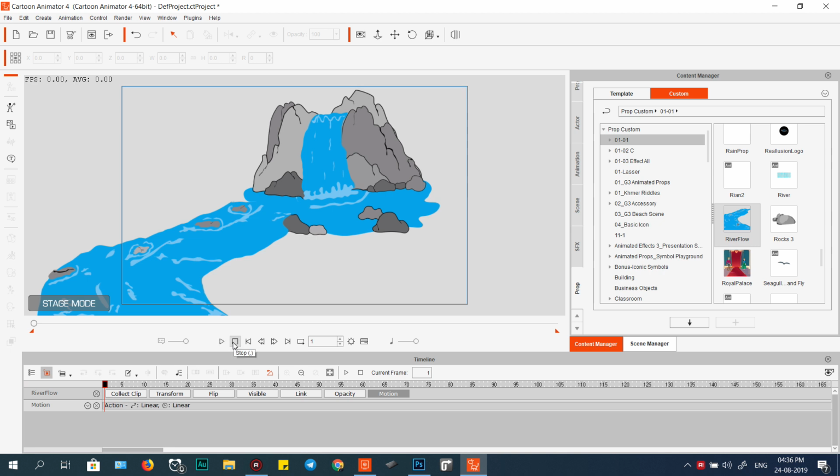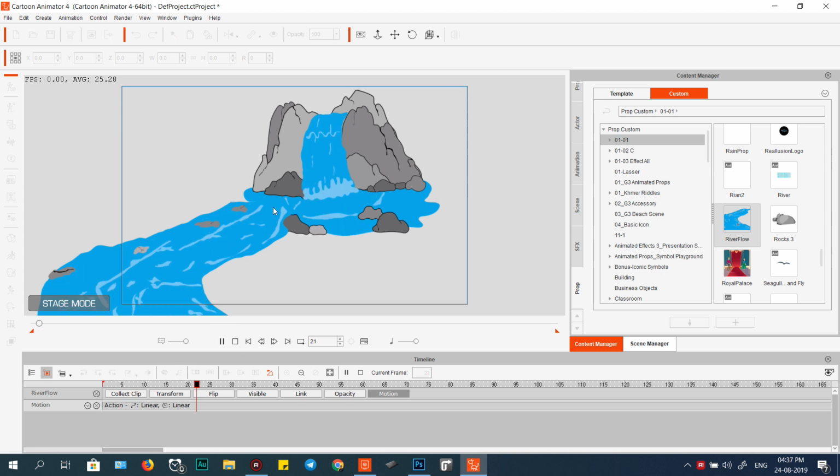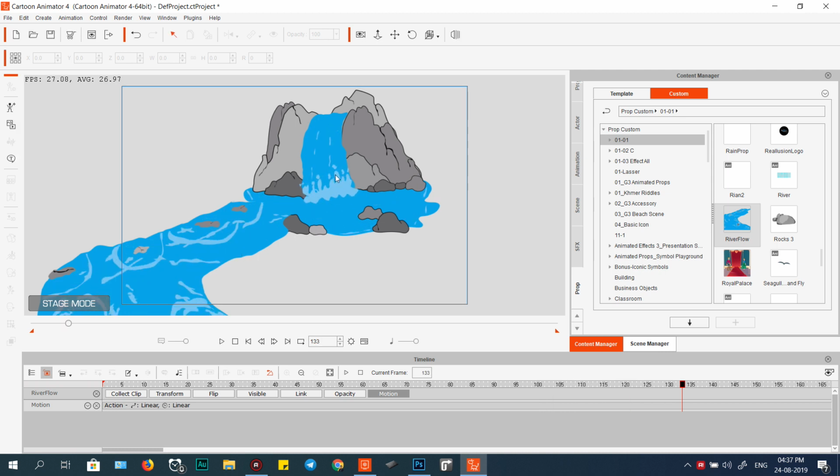Today I would like to show you how to do a water flow. Yeah, like a river flow, this one. Okay, you can use the same technique. Just flow the river and flow the water the same.